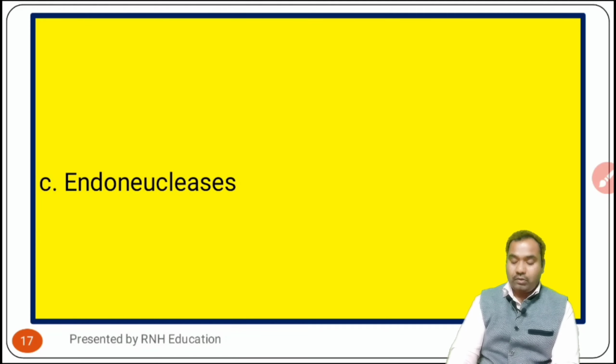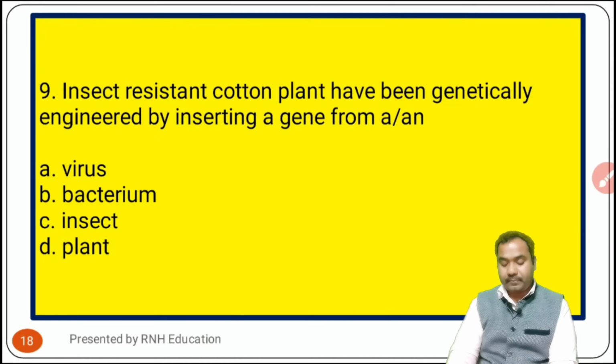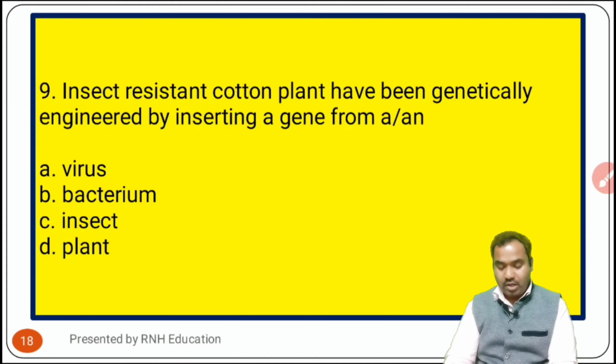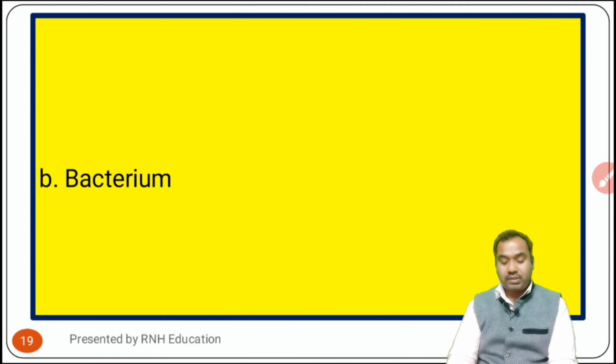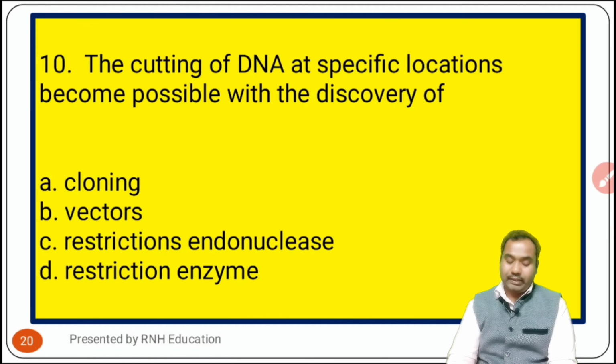Okay, now going to the next one, question number 9. Insect resistant cotton plants have been genetically engineered by inserting a gene from an organism. Options are A, virus, B, bacterium, C, insect, and D, plant. Now see the answer. Okay, the answer is option B, that is bacterium. Clear? Going to the next question, that is question number 10.